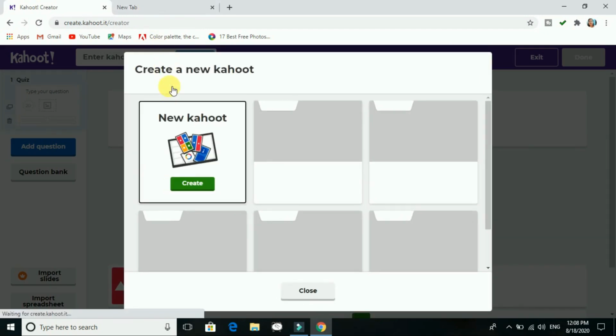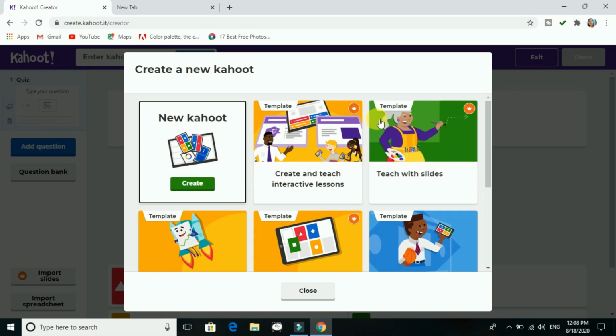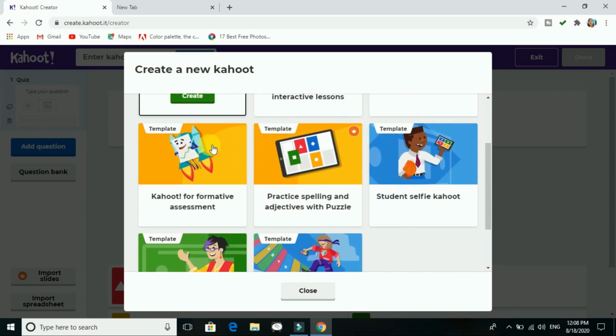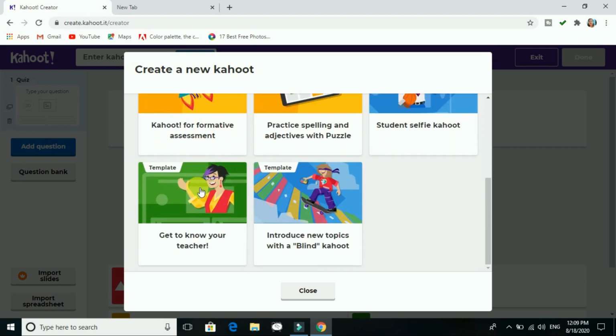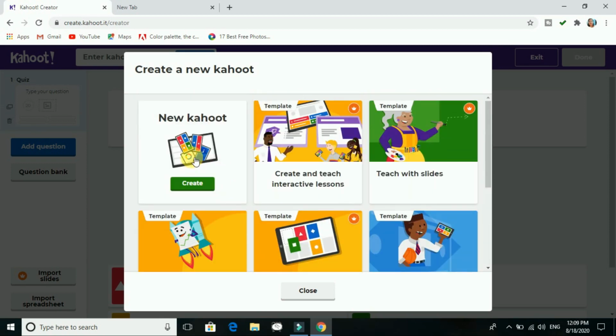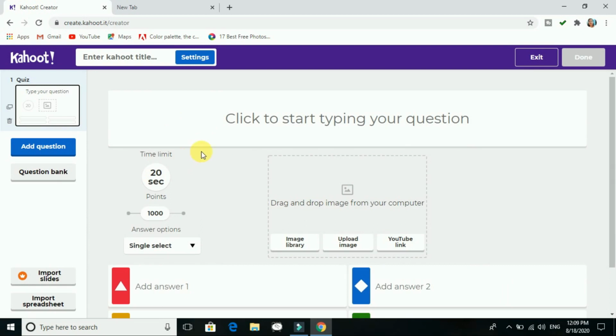Let us see the options which are available. You can see that premium is given, so you have to pay. But if you want to go for the template, yes, you can, for formative assessment, like a get to know your teacher template. I want to go with the new Kahoot, so I'll just click on create.